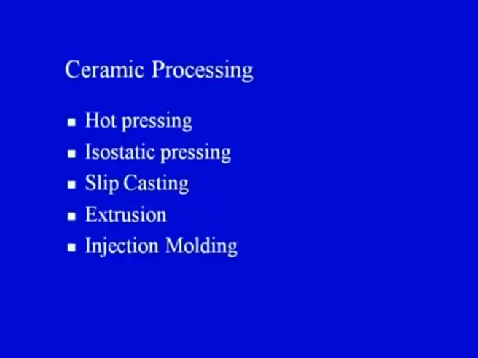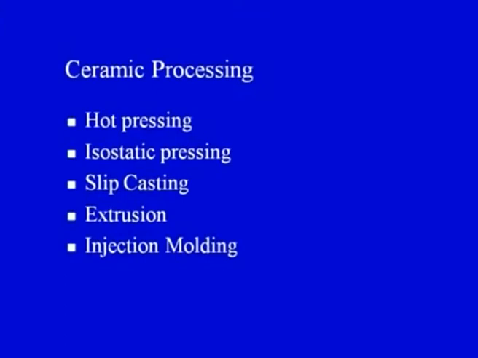On your screen you can see hot pressing, isostatic pressing, we can have even wet pressing, dry pressing that we are going to see today, slip casting, extrusion, injection molding. So, basically we want to give a particular shape to the blend that we have made by mixing the ceramic powder and the additives, and to give a particular shape all these processes are important. So, basically all these processes will give a shape to the final product. That is the third stage of shaping, drying and firing. So, shaping will be done by any of these processes, that is hot pressing, isostatic pressing, slip casting, extrusion and injection molding.